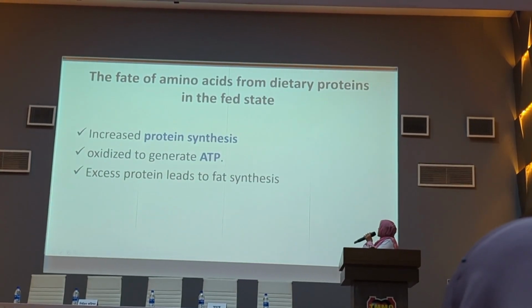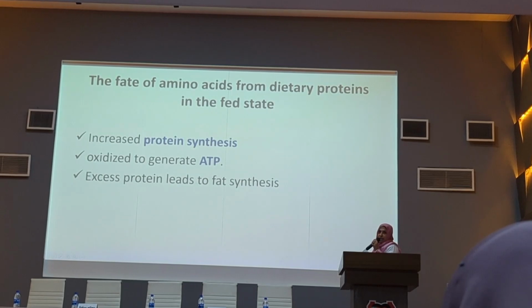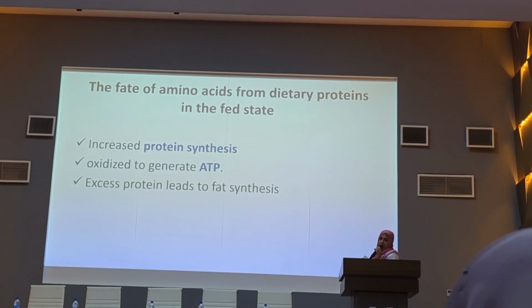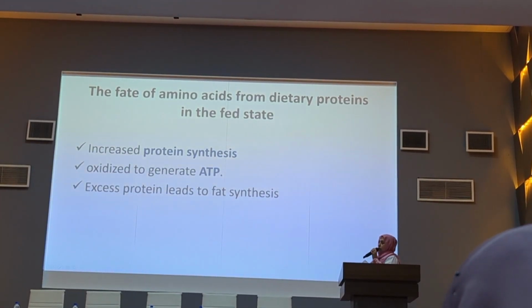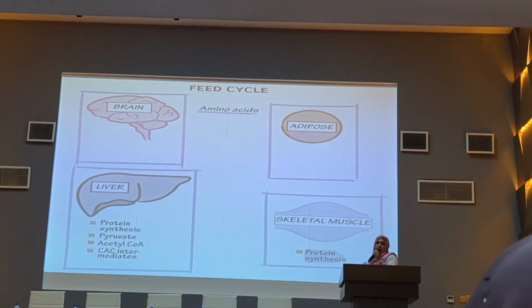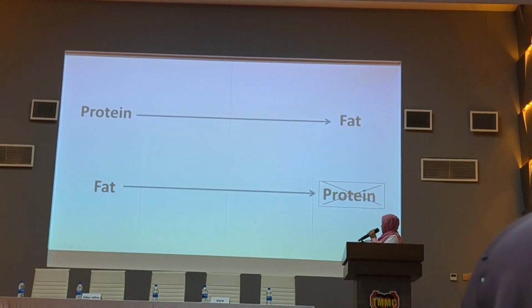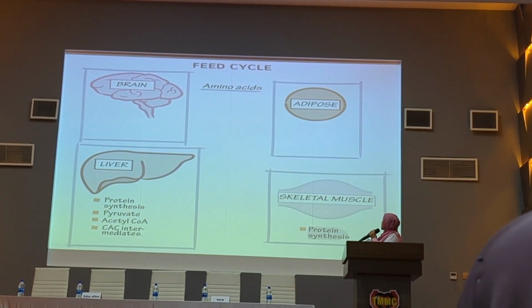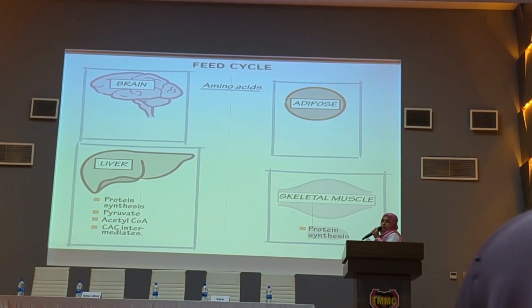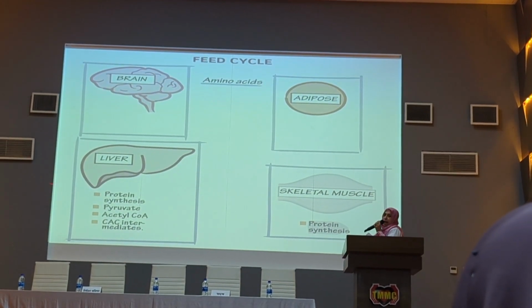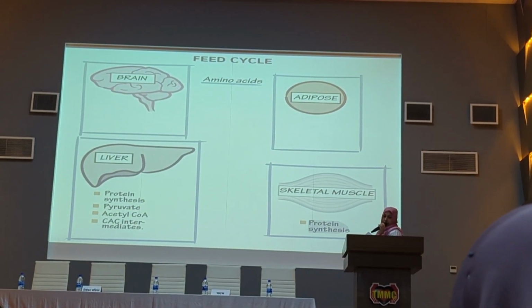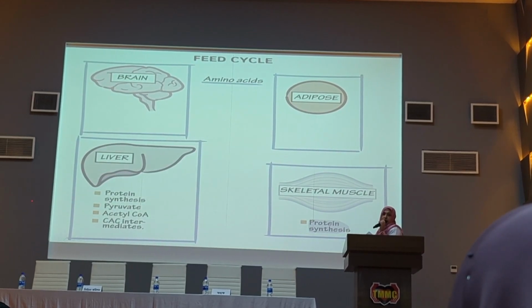This is the fate of amino acids from dietary protein: increased protein synthesis, oxidation of this protein to provide ATP, and also the synthesis of excess protein. This is a summary of the amino acids in the fed cycle. Here the liver helps in protein synthesis and also in the utilization of the excess amino acids.